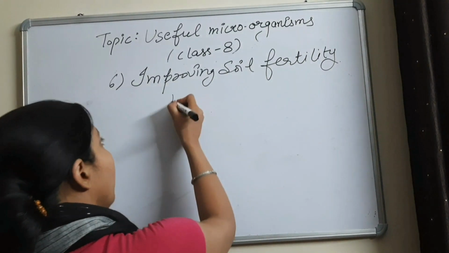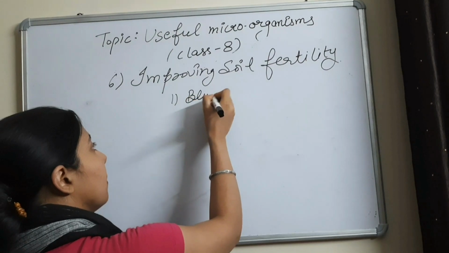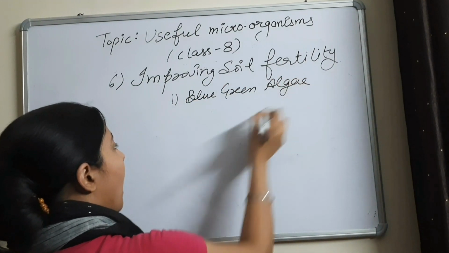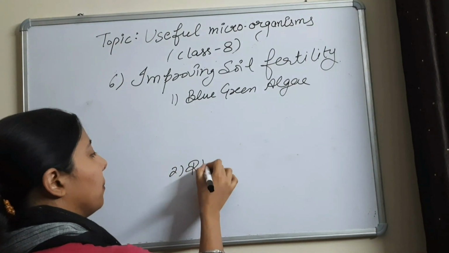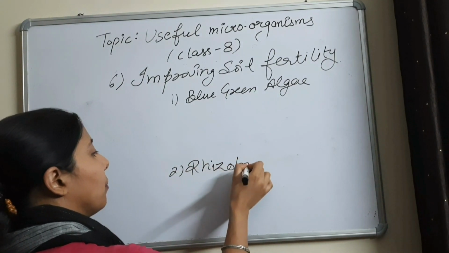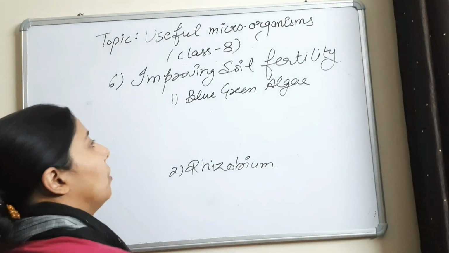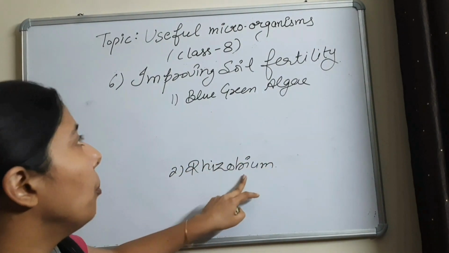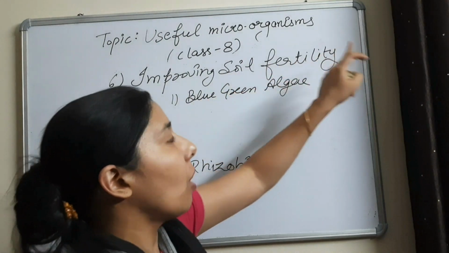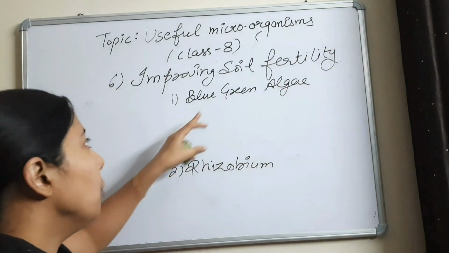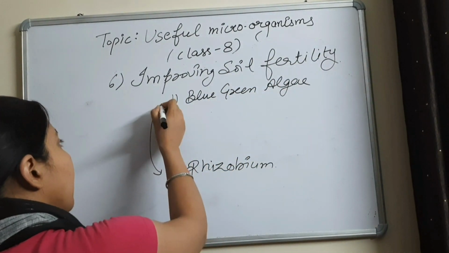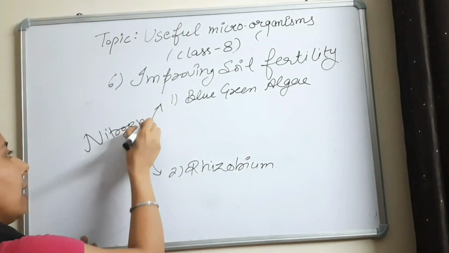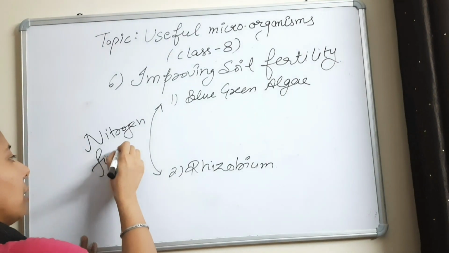One is blue-green algae and the second is rhizobium. So how do blue-green algae and rhizobium help in improving soil fertility? They both are helpful for nitrogen fixation.